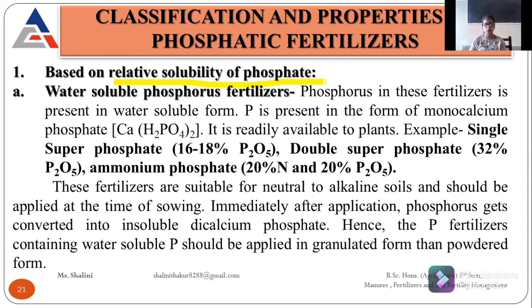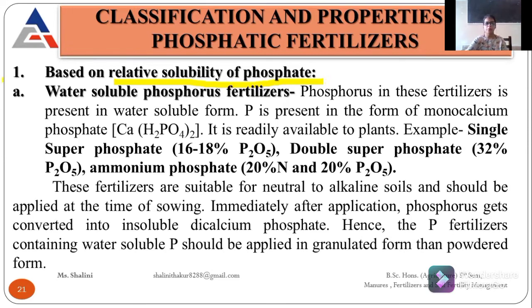First is the water soluble phosphatic fertilizer. It means these fertilizers are easily solubilized in water, and they can be taken up by the plant very easily and quickly. Some examples are SSP, single superphosphate, DSP, double superphosphate, TSP, triple superphosphate, and ammonium phosphate.